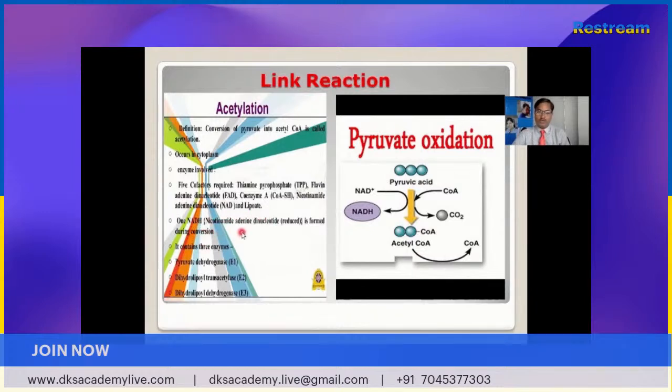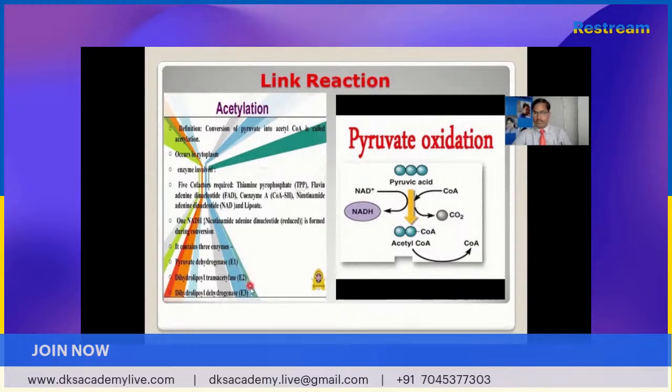1 NADH is formed during conversion. It contains the 3 enzymes: pyruvate dehydrogenase, dihydrolipoacetylase, and dihydrolipodehydrogenase, meaning E1, E2, E3. What happens in this one?